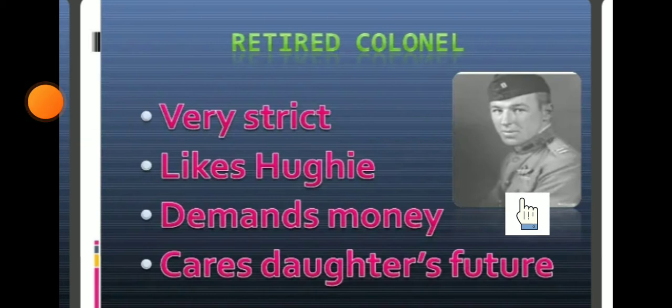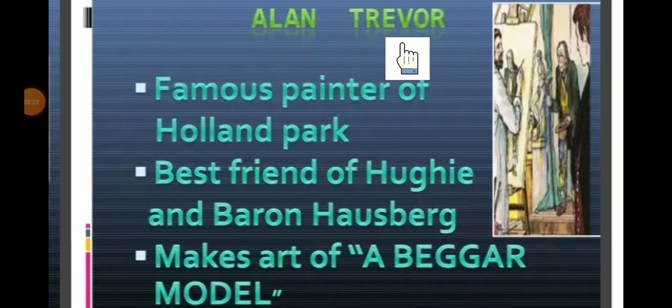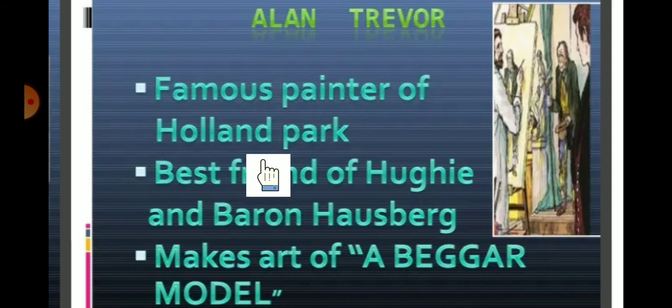Understood? Yes. Now let's discuss Alan Trevor. Who is he? Alan Trevor. He is a famous painter of Holland Park, the best friend of Hoogie and Baron Hausberg. Where is he? You can see here in the portrait the man who has a brush in his hand. He is Alan Trevor. He is a famous painter. He is in Holland Park, somewhere in foreign land.